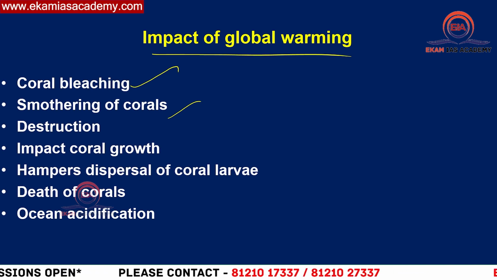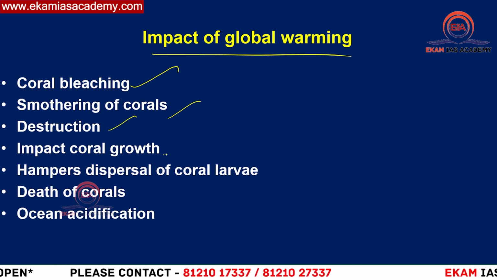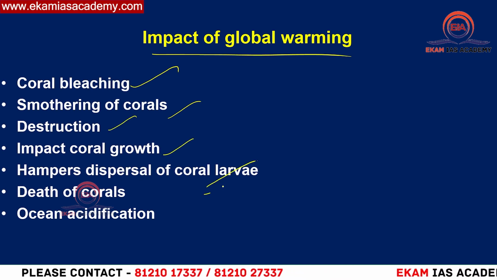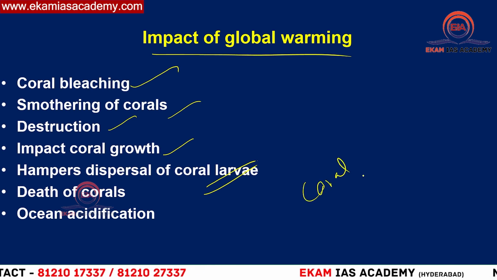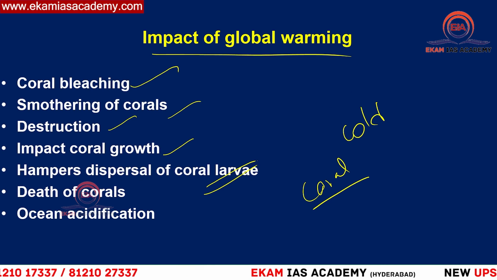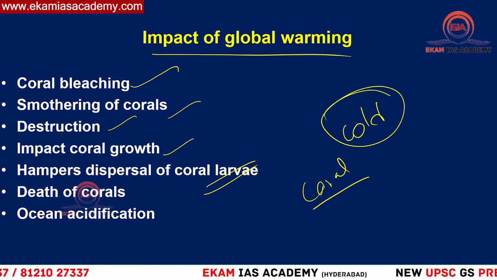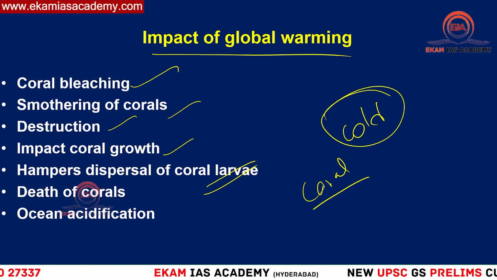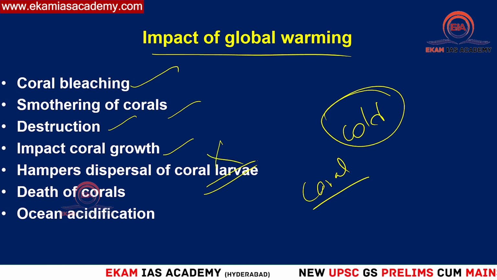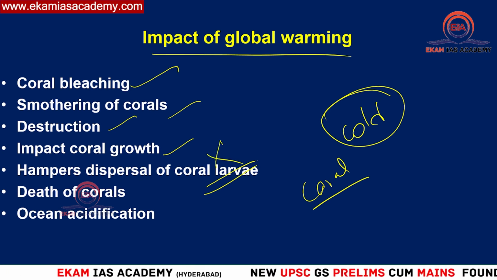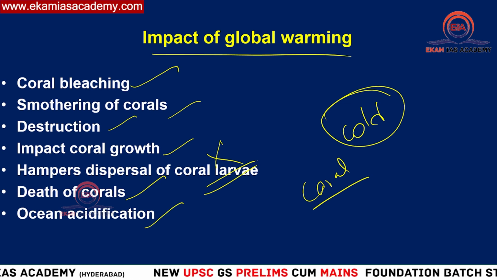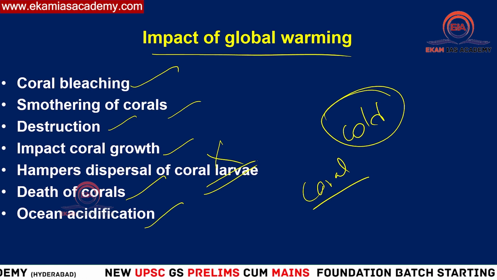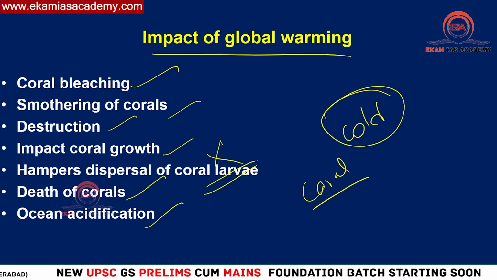There won't be any presence of algae. So destruction of corals will impact coral growth and hamper the dispersal of coral larvae. Coral larvae always need cold conditions for their existence. They should be preserved in very cold conditions. So in case global warming increases the temperatures, coral larvae cannot sustain, so the corals also cannot breed. Then death of corals, and ocean acidification also happens because of global warming. These are the main threats to corals because of global warming.